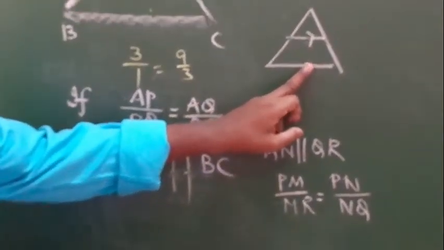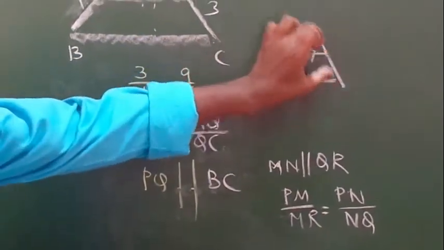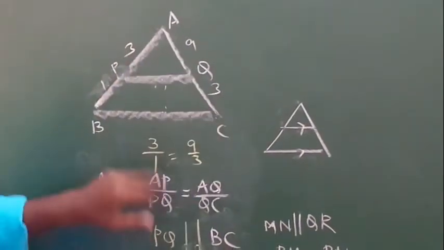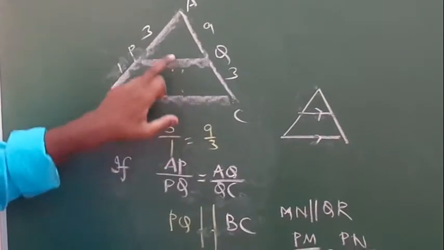If parallel, then proportional. Here the sides are proportional. That's why these two lines are parallel.